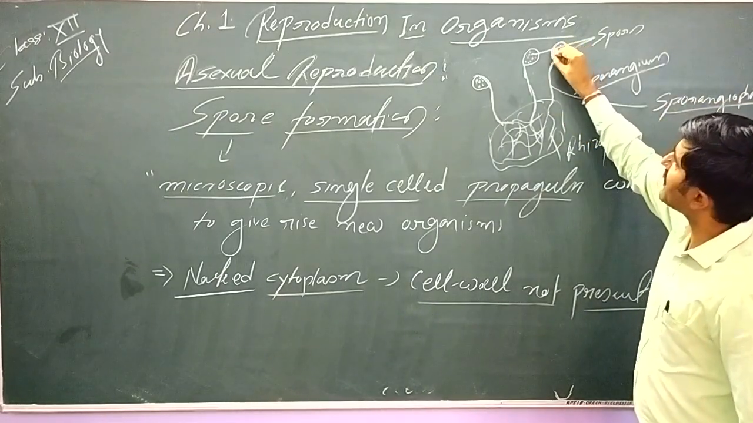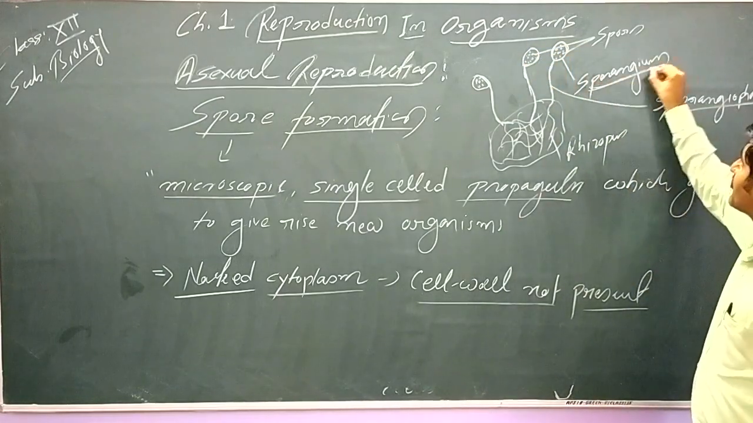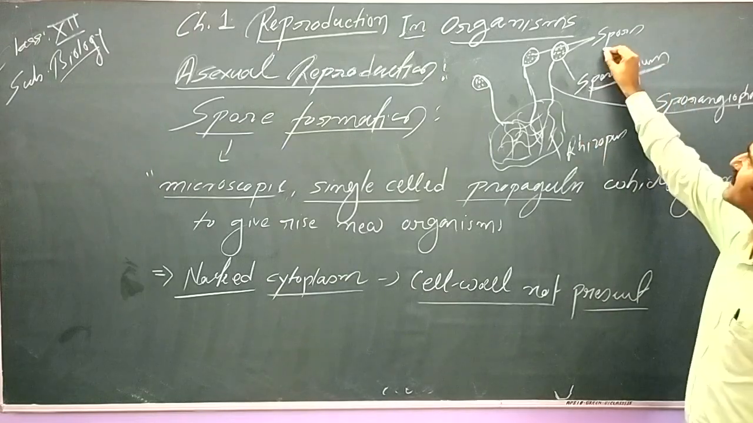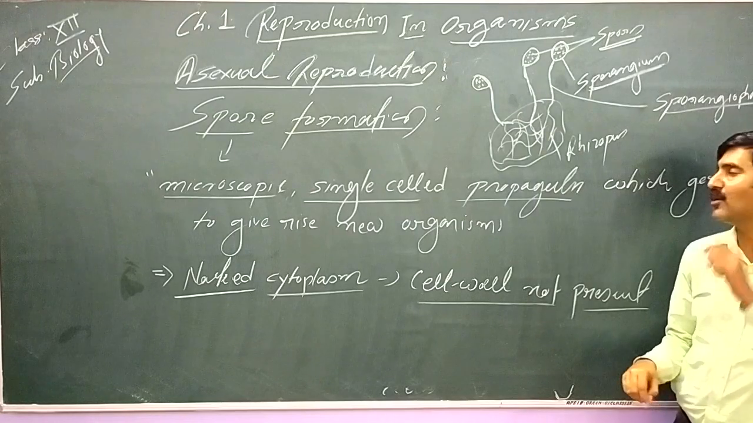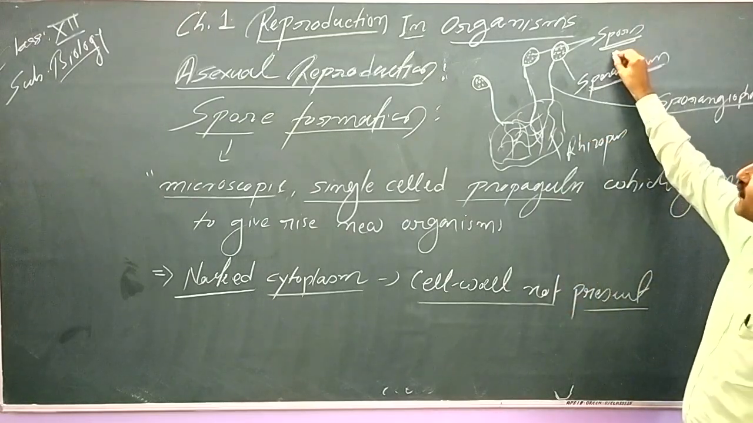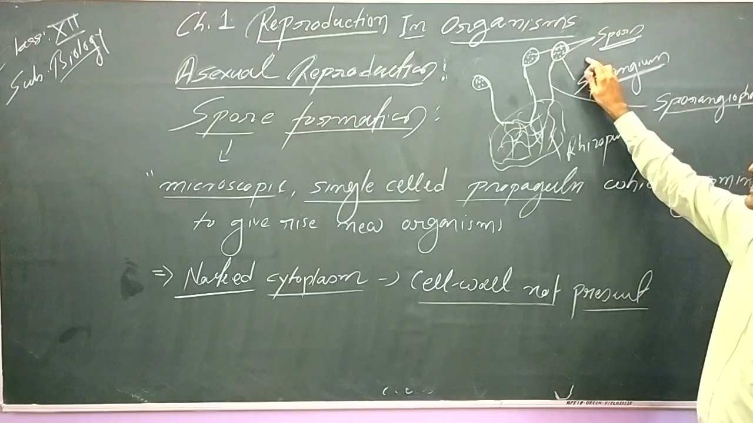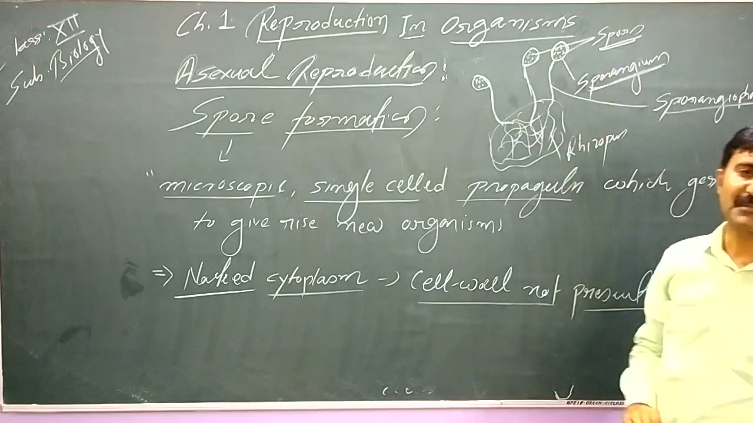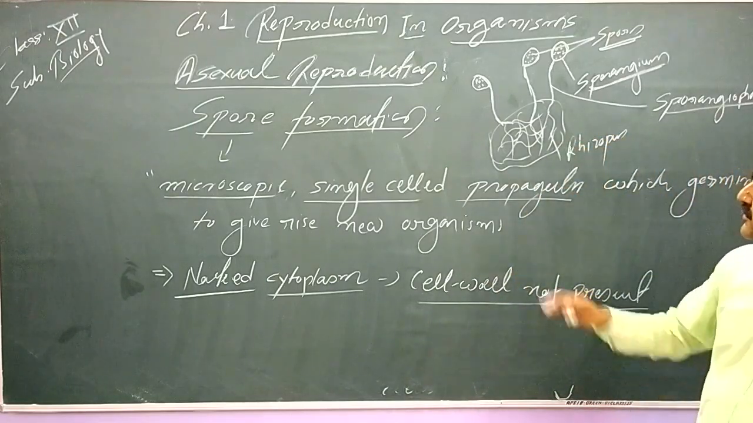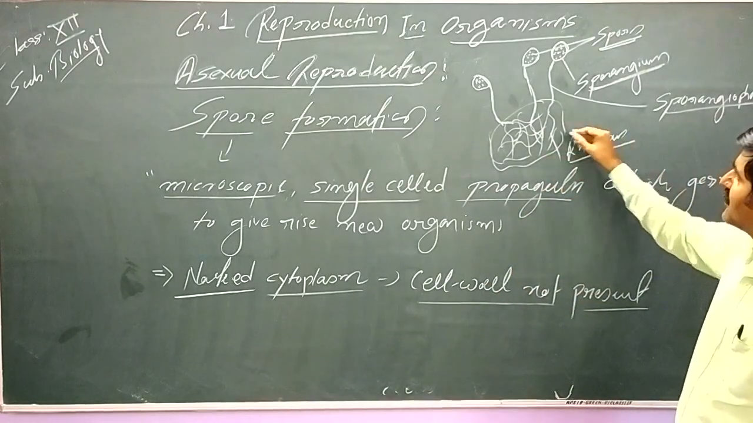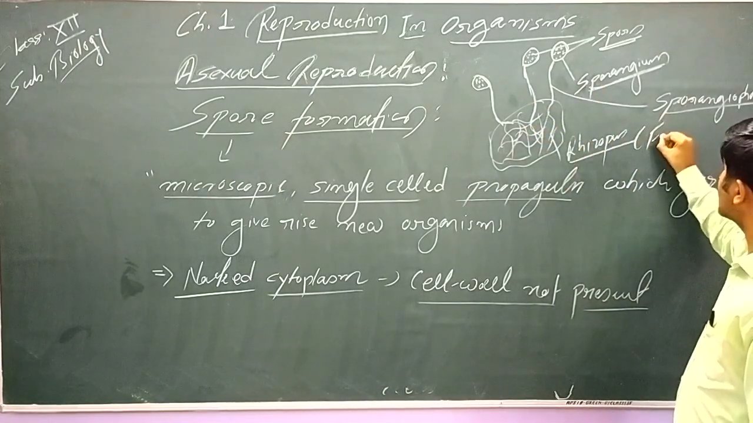The structure which encloses the spores is known as sporangium. This is a very common word we have to remember. And inside, these microscopic propagules are present. These microscopic bodies or very small bodies are called spores. Now what happens? The sporangium bursts, spores are released. These spores can immediately germinate in a favorable environment and they can give rise to new hyphae. So this is how spore formation takes place in case of Rhizopus. This is the fungus.